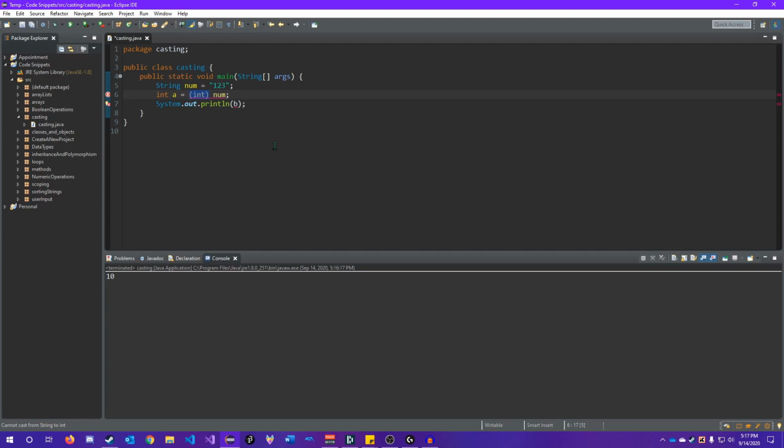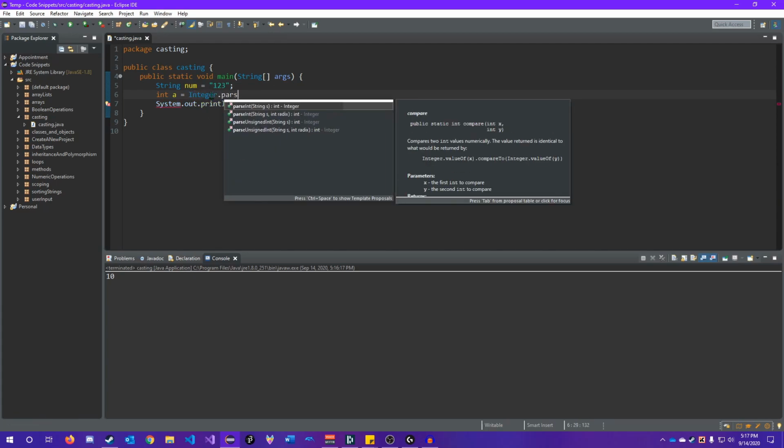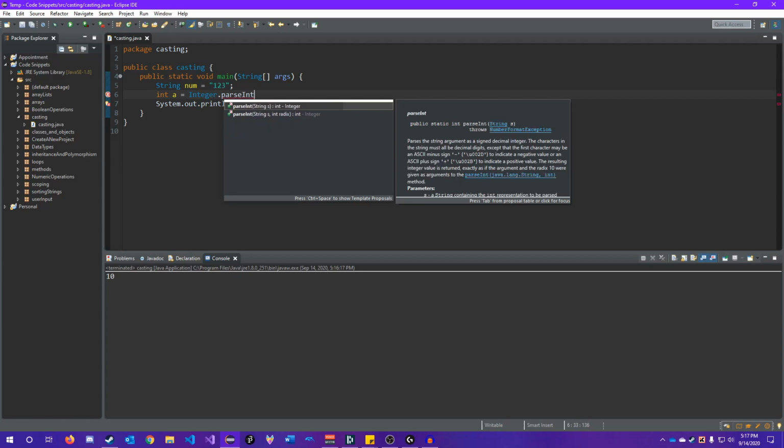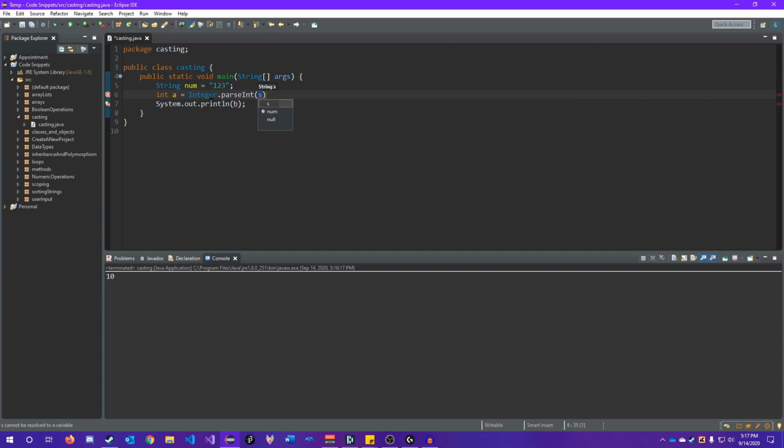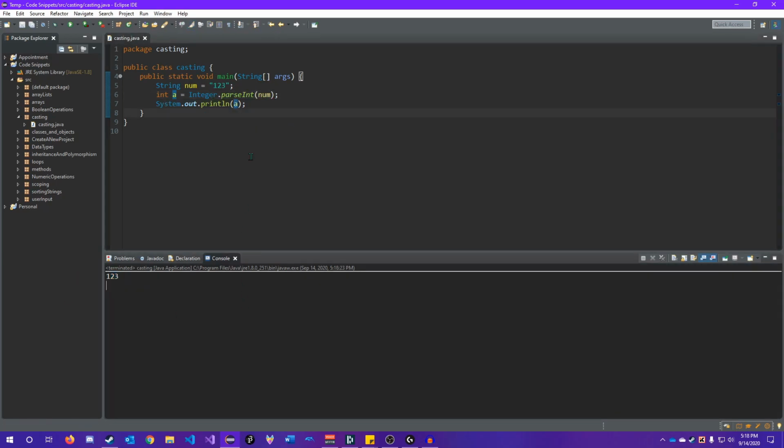Parsing basically just means we're taking some value and we're going to try to read through it and glean some other values out of it. So in this case, we're going to read through the string 123, and we're going to try to get this data 123 as a number out of this string. The way we're going to do that is we're going to say Integer.parseInt, and then inside these parentheses, it's asking for a string, so we're going to put num. And there we have it, 123.